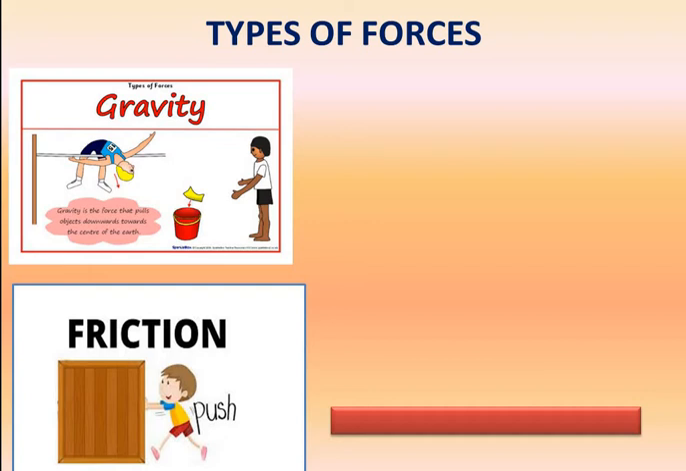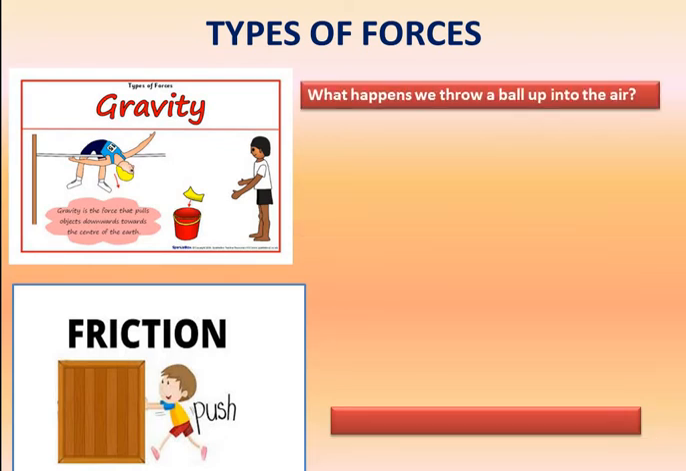Let's start with one small activity. What happens when we throw a ball up into the air? When you throw a ball up into the air, what will happen, children? It will come down or it will go up in the sky? It will come down. But it will not come down instantly. It first rises up, then seems to stop, and then falls down to the ground. Right? Why does it fall down? Why doesn't it keep going upwards?